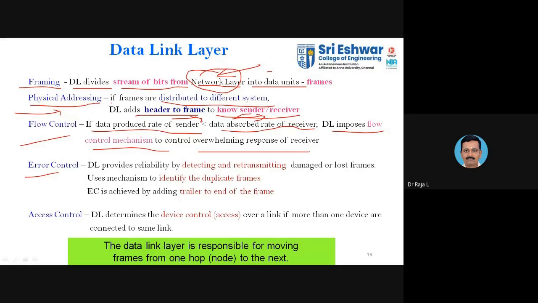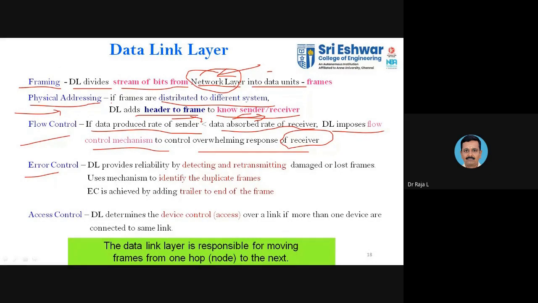Okay, and on either side you need to control the data. In order to avoid overwhelming the receiver, you need to control it. Sometimes you may have an increased generation, sometimes a decreased generation. You need to control those things. That is said to be flow control.